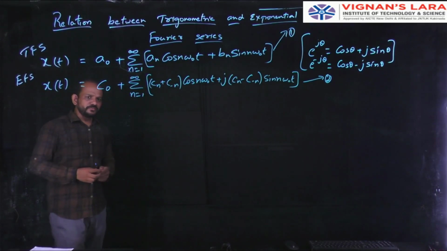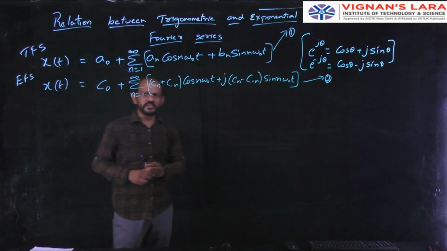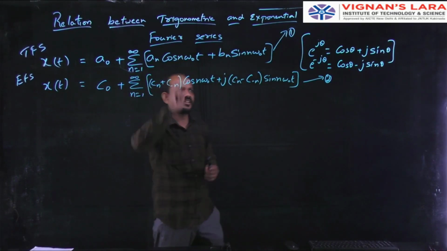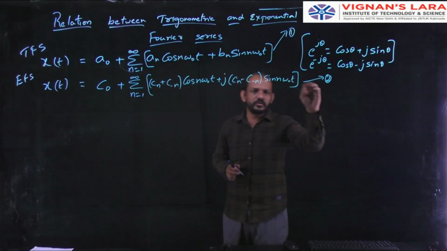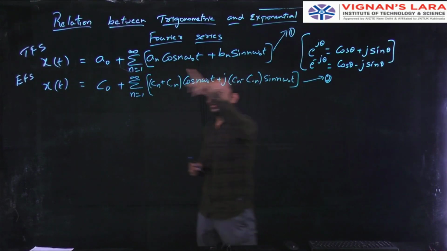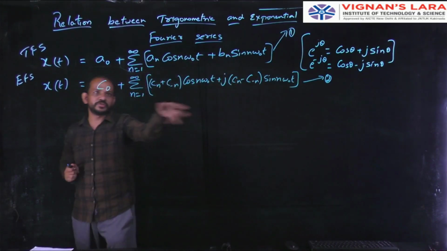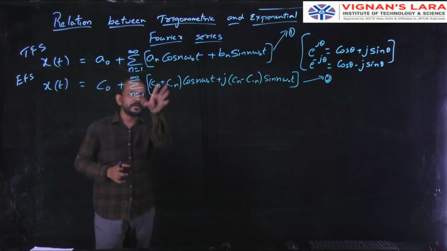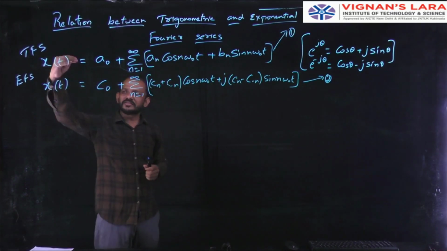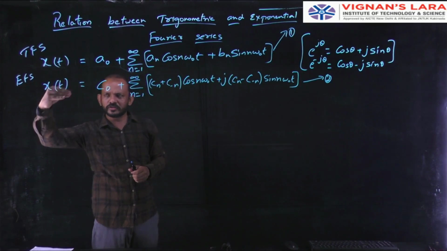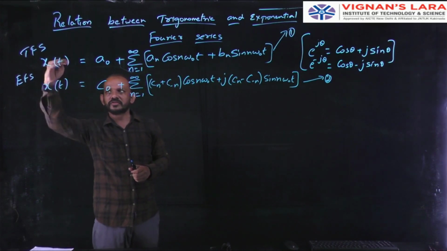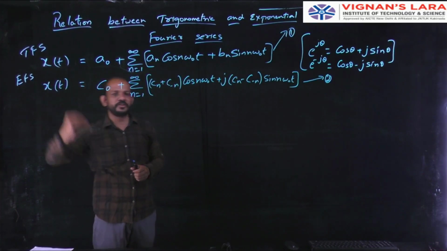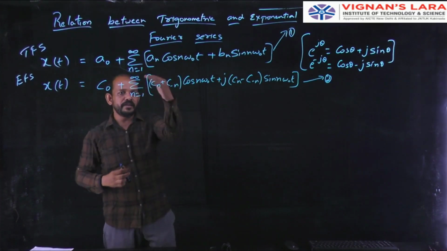So this is nothing but the exponential Fourier series representation of the periodic signal x of t in terms of cos and sine. See, this is equation 2 I have taken, this is equation 1. Now compare equation 1 and equation 2. So for easy comparison, I rewrite this here. Compare these two. This is the periodic signal x of t, this is also the periodic signal x of t. This is represented in terms of the trigonometric Fourier series, this is represented in terms of the exponential Fourier series. So I am comparing this.